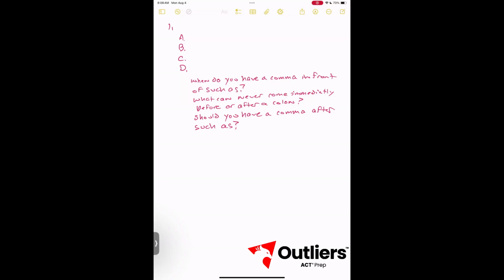But answer B, this does break. There's a comma after "such as," and there's a comma before "such as," and it's essential information. So both of those allow us to eliminate answer B. Answer C has a colon with a "such as" after it, so it is gone for that reason. Answer D has a comma after "such as," which you should not do, so answer A is our correct answer.